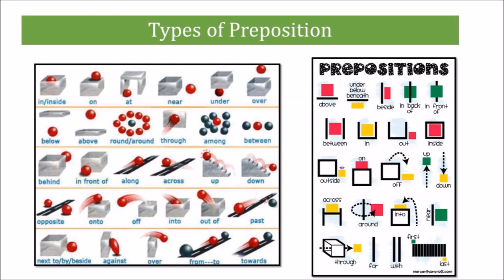This is the visual interpretation of the various prepositions. In the first picture, the ball is representing the object placed in reference to the place. We use prepositions according to the location of the object in reference to the place. In the other image, we can see the dotted lines. Those dotted lines indicate the movement involved, for example, into, off, etc. We will discuss the prepositions in detail in the next slides.